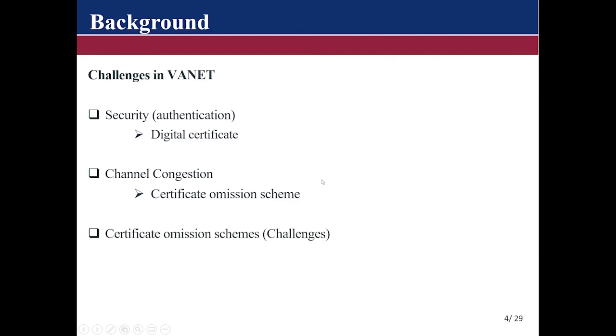But every scheme has its own challenges. The certificate omission strategy is faced with the challenge of how to reduce the number of cryptographic packet losses and how to also reduce the number of network packet losses incurred. Cryptographic packet losses are the packets that are lost as a result of a receiving vehicle not having a corresponding certificate with which it can verify the beacon it has received. And network packet losses are the packets that are dropped over the communication channel as a result of packet collision over the channel.